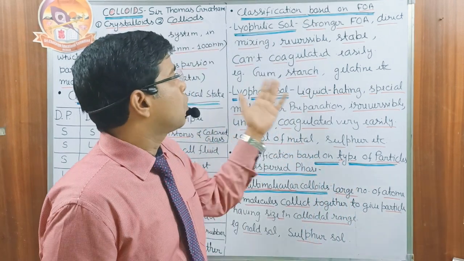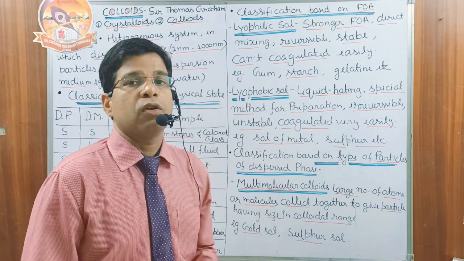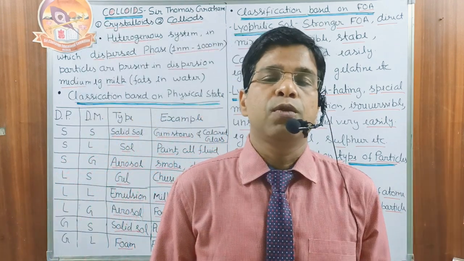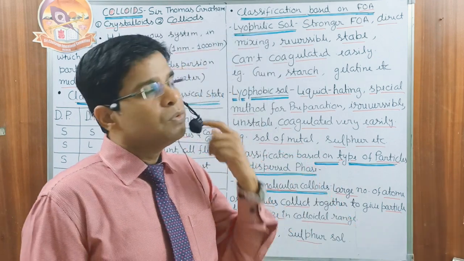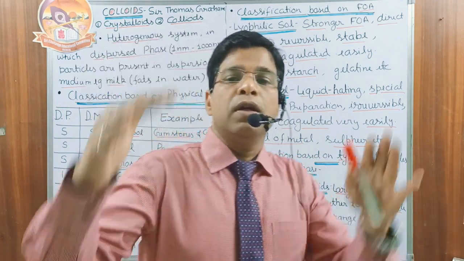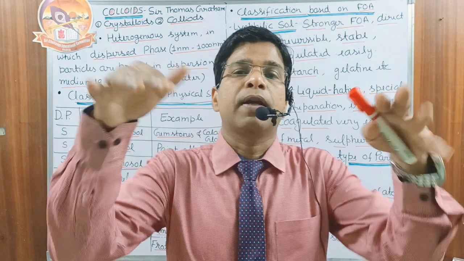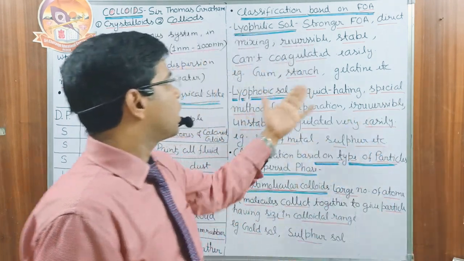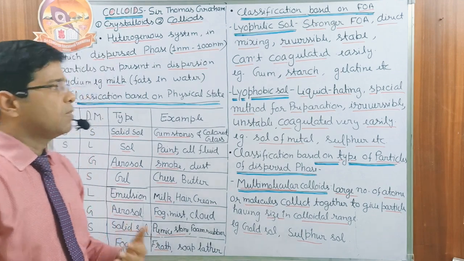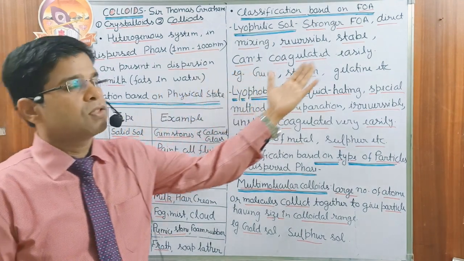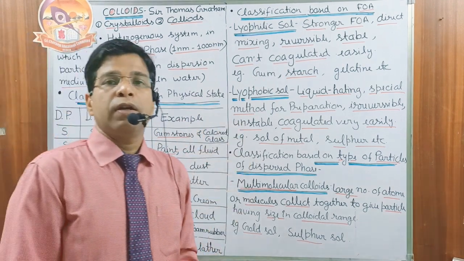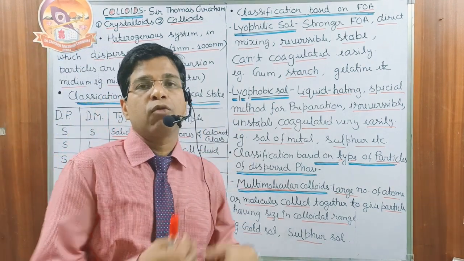These are very stable colloidal systems and reversible in nature. Next, they cannot coagulate easily. Coagulation is a kind of property; you can understand coagulation as deposition. If colloidal particles settle down, that is called coagulation, but these particles cannot be settled very easily. Examples are gums, starch, gelatin.